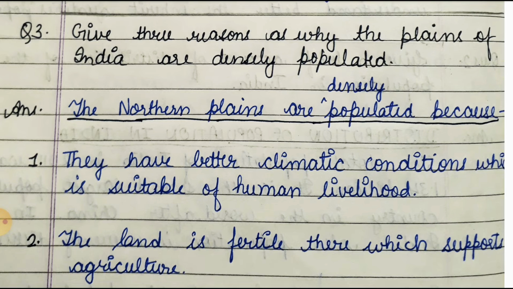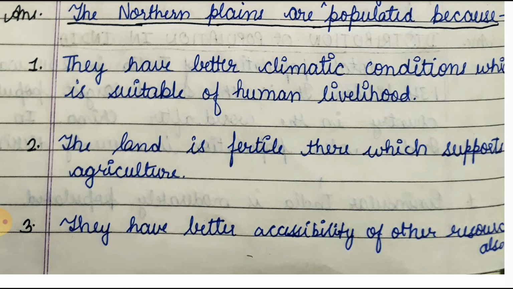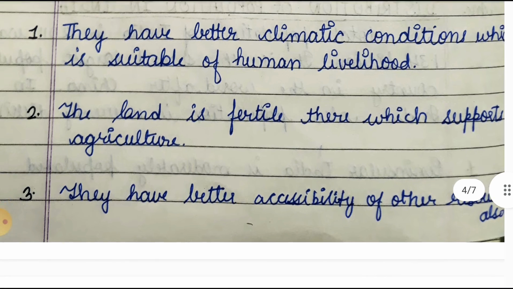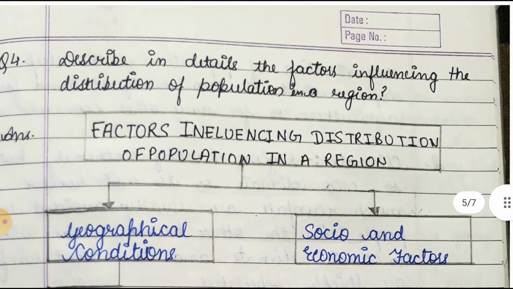So our answer will be that first point is that they have better climatic conditions which is suitable for human livelihood because of the better climatic conditions. Second point, the land is fertile, which supports agriculture. If the land is fertile, so agriculture will be good. Then third is that they have better accessibility of other resources also. They have also other resources which are available for them and important.